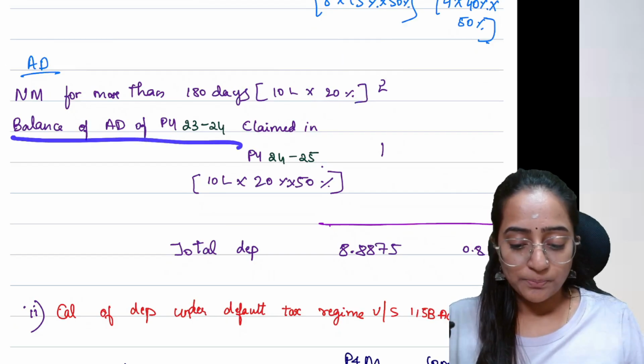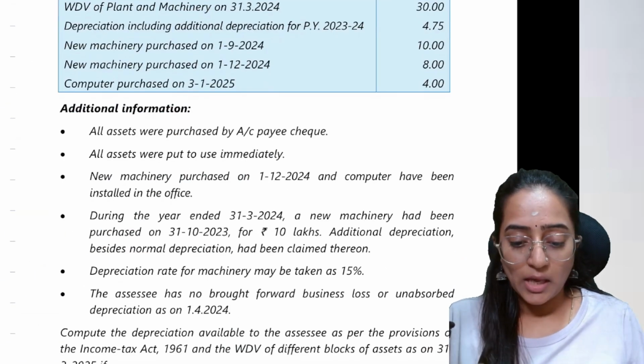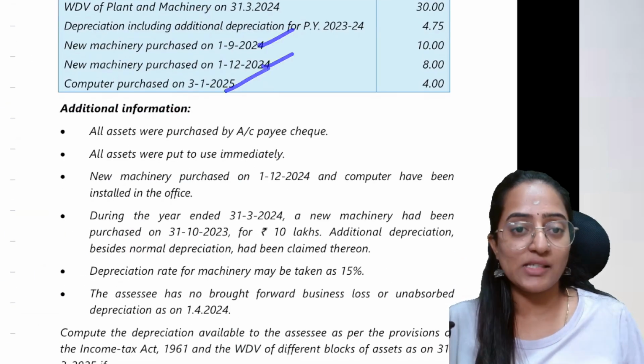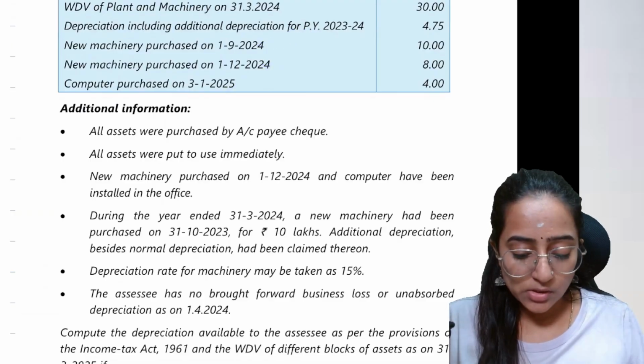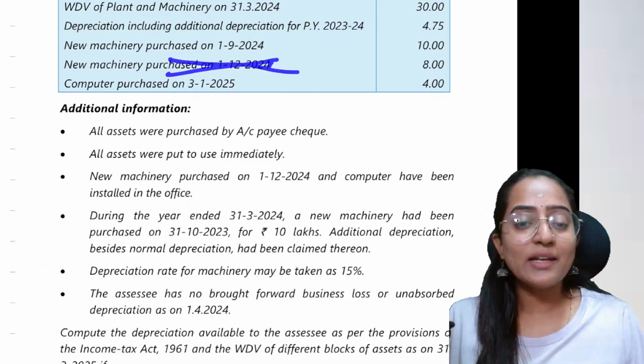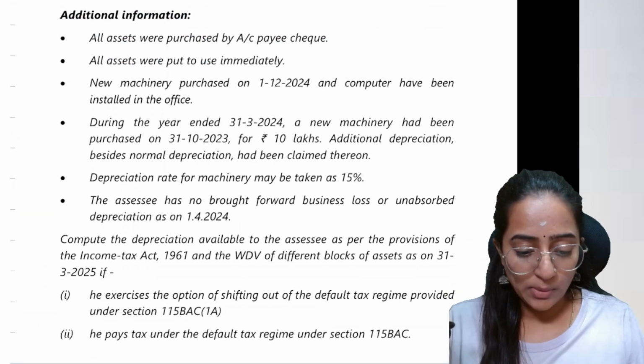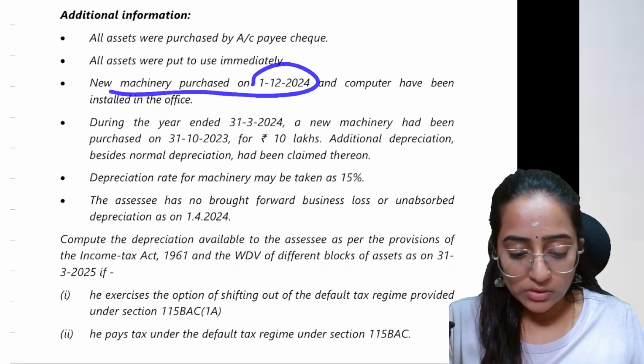What about this one? See here. Have you provided normal depreciation for this? Yes. Have you provided additional depreciation for this? No, you will not get additional depreciation, my dear wonderful people, because new machinery purchased on this date is used